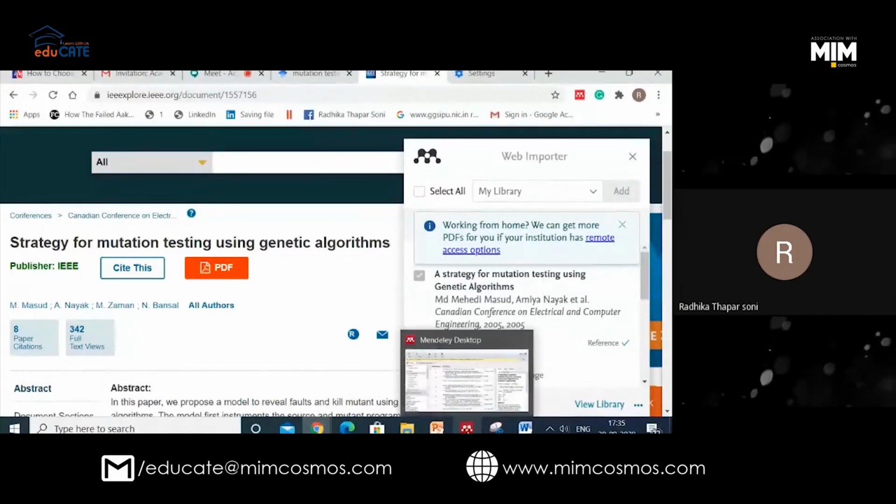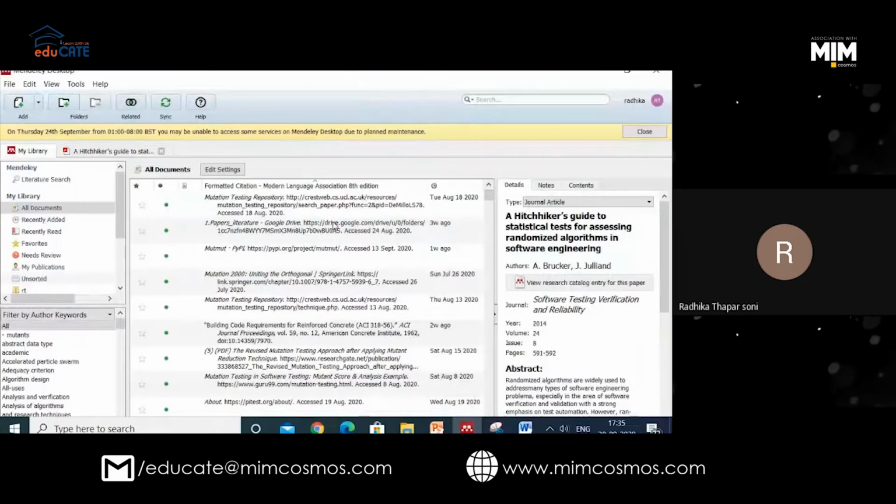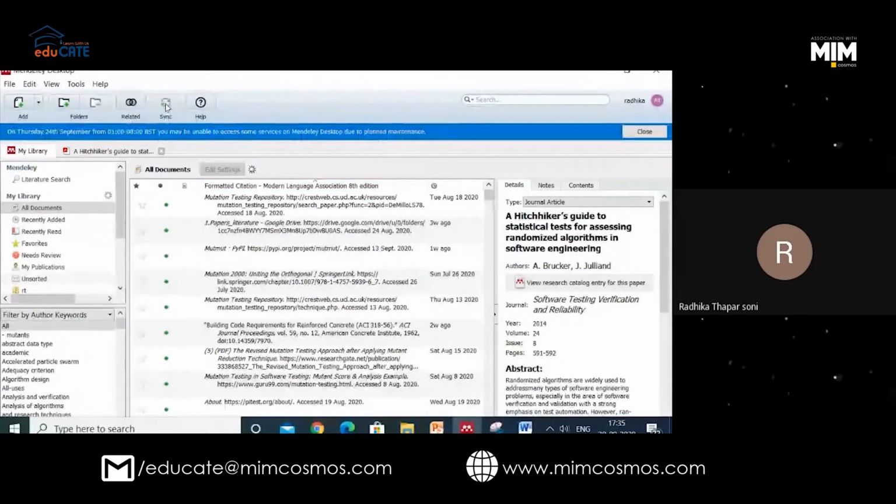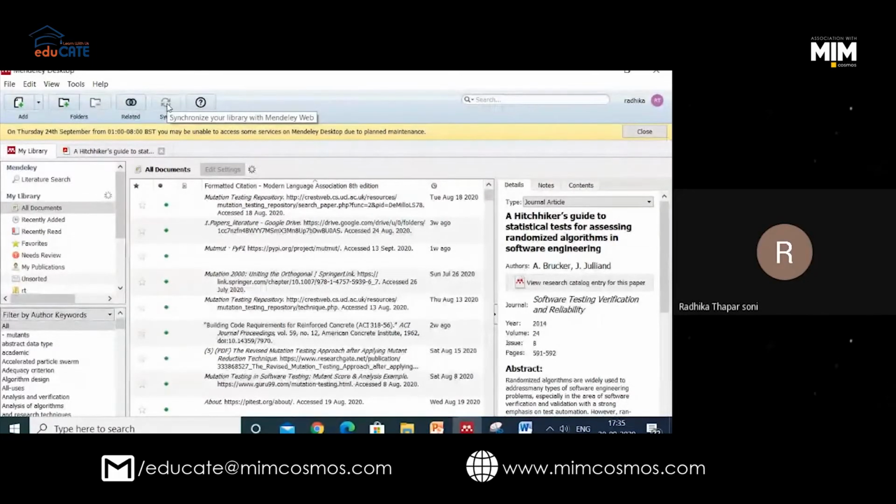Side by side, I will open my Mendeley app also on my desktop. Yes, ma'am. Just I will press on synchronize. Okay. Again, you added your paper from web importer. Done. First step. Second step, just click on synchronize. Synchronize means it will sync with the importer.